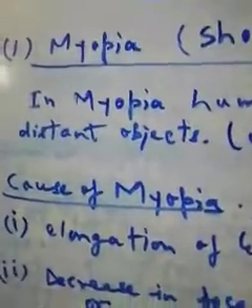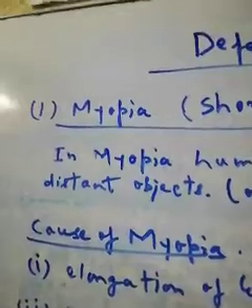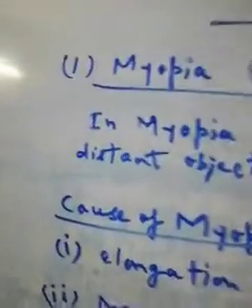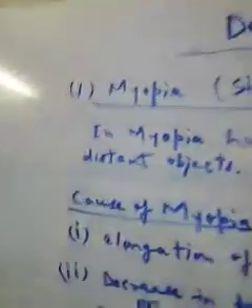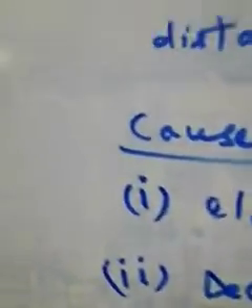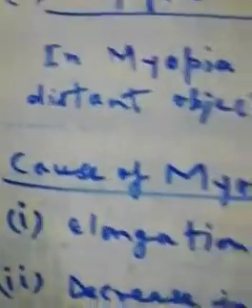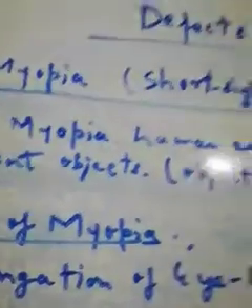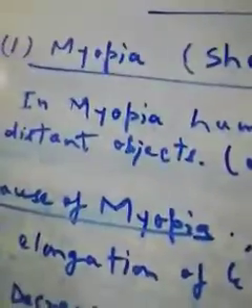The important first one is myopia, then second is hypermetropia, third is presbyopia, and fourth is astigmatism. So what is myopia? Today we have to study in detail about myopia.